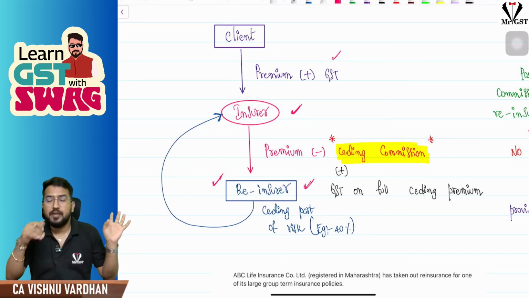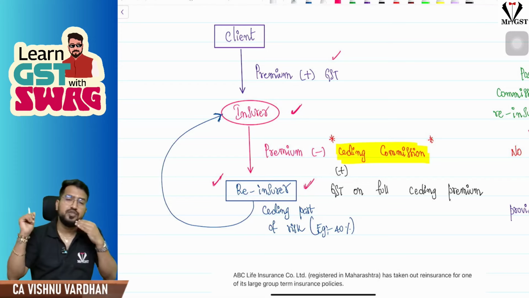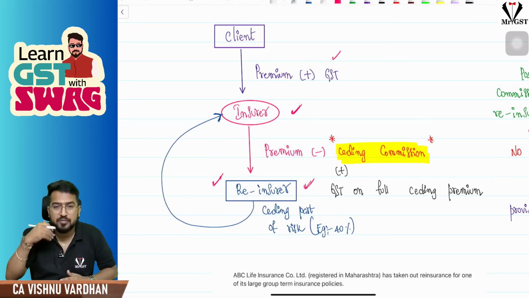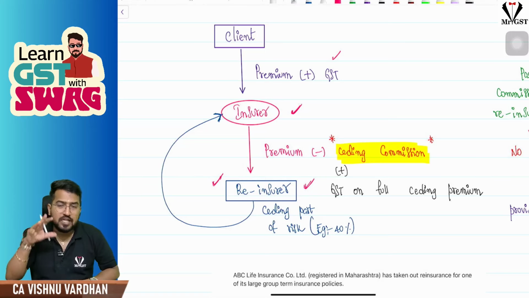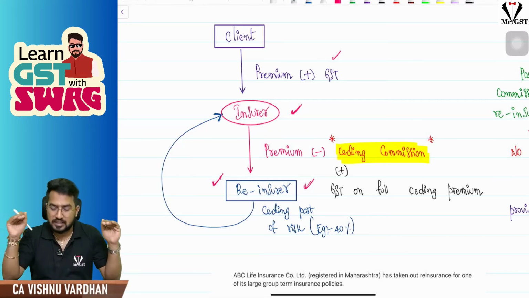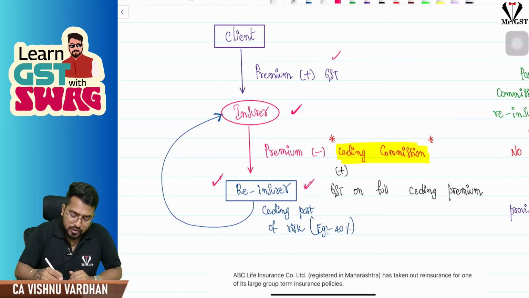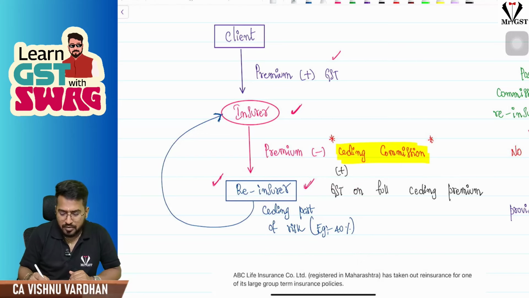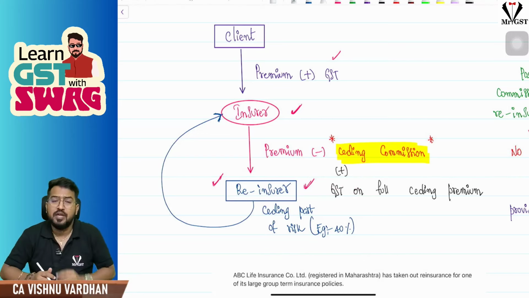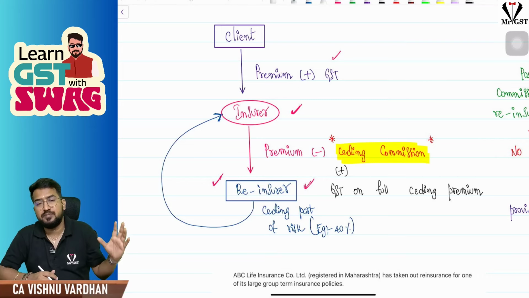But when I am giving the premium to him, I am giving business to him. Please understand, to the reinsurance company, I am giving business. Because I am giving business, he should give me commission. That commission is called ceding commission. On that ceding commission, nobody needs to pay GST. When the reinsurer has paid full GST on the ceded premium, whatever premium I am giving to him, on that in full he is paying GST.